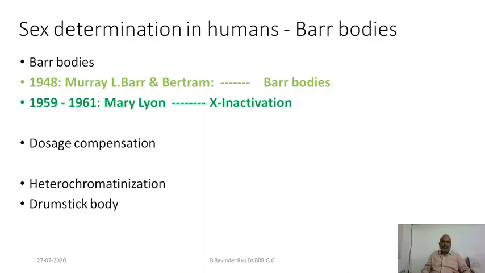Okay, this is called dosage compensation or heterochromatinization. We can observe the heterochromatinization in the blood of females also. In the blood of females, the WBC, especially the neutrophils. In neutrophils, if we see under a microscope, the nucleus of neutrophils possesses a small drumstick-like structure that is called a drumstick body, which is nothing but a Barr body. So the blood which exhibits a drumstick body in the neutrophils is female blood. The blood where the neutrophils do not have a drumstick body is said to be the male blood.